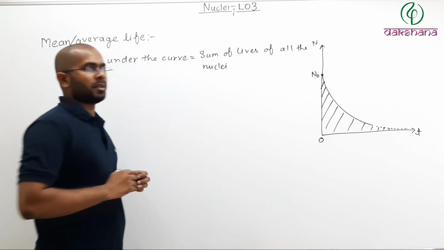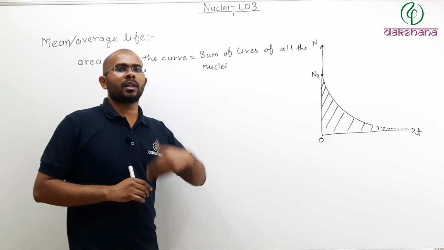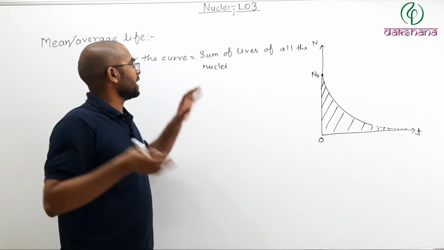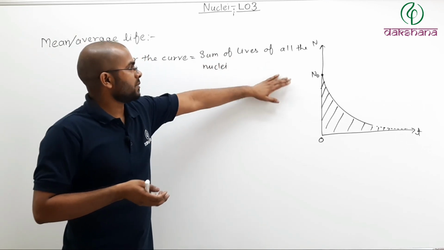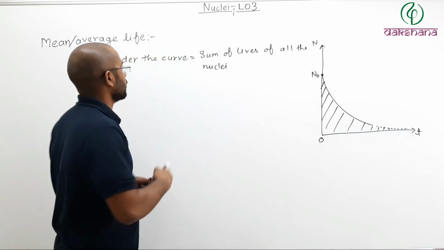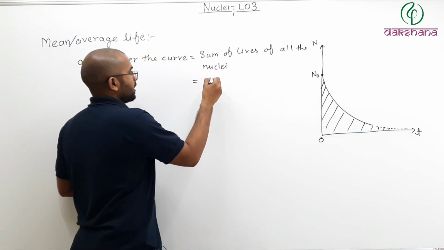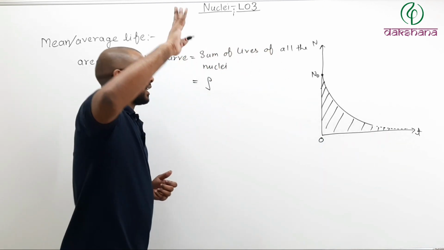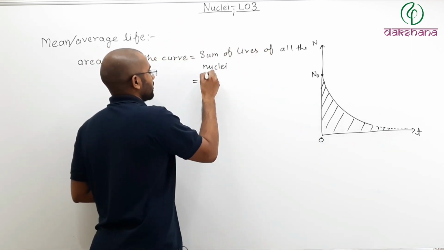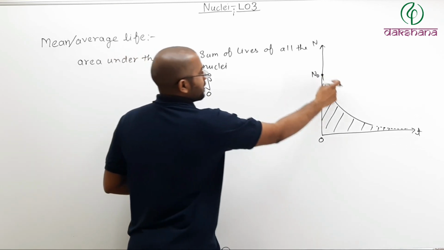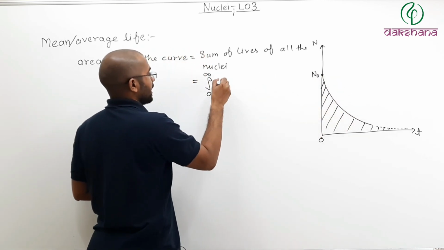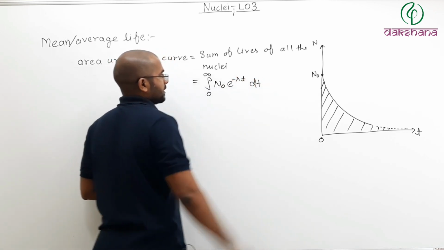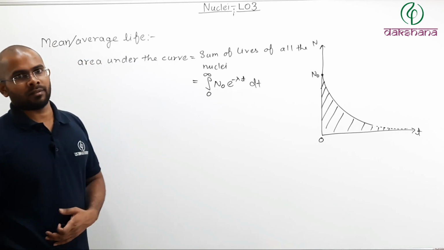Now remember, some of them will decay very early, some of them will decay after more time, some of them will take a very long time to decay. Then all of their life sum is the area under this curve. Now how do we find the area under the curve? Integration from 0 to where? To infinity. Integration 0 to infinity. What is N value? N value is N naught e to the power minus lambda t dt. This is your area under the curve.